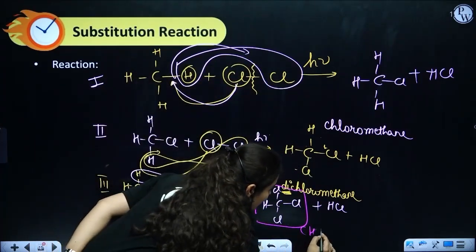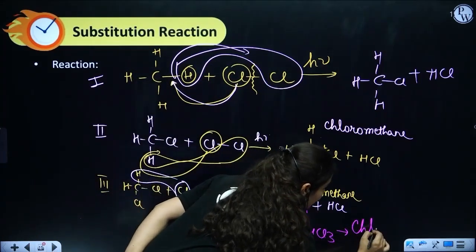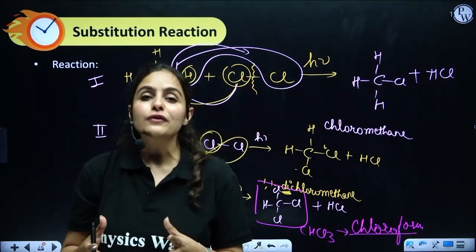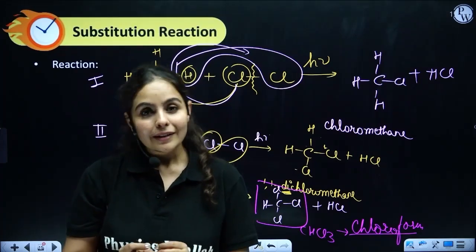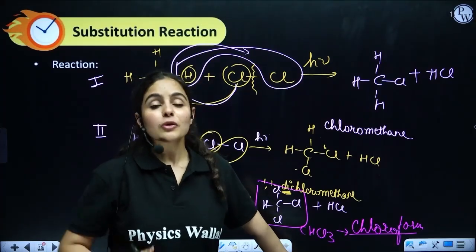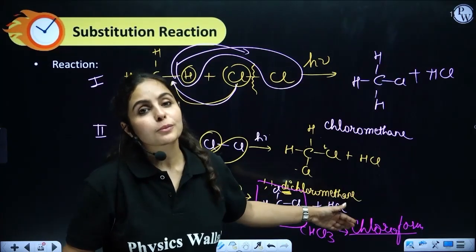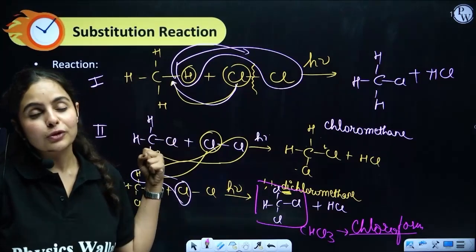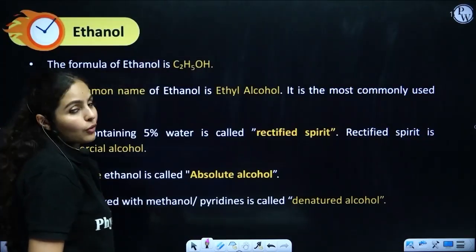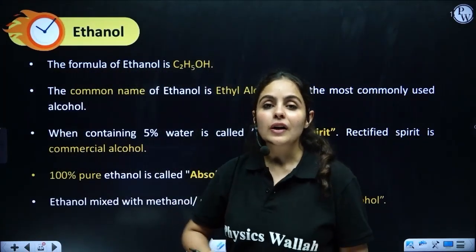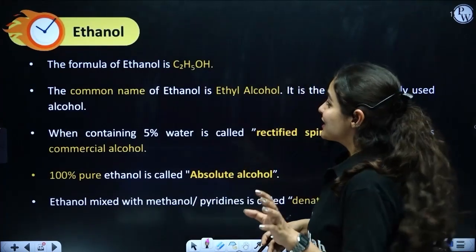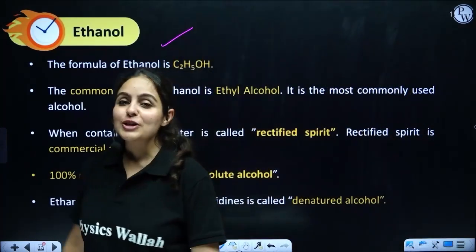CHCl3 is the formula for chloroform. So in this entire process of substitution, we can actually form chloroform. Clear? So if this reaction is going on and we need to extract chloroform, we have the ability to stop this reaction in between and extract chloroform from here. So yes, chloroform is made by this process, which is substitution of methane in presence of sunlight. Yeah, solid. All right, guys. On that positive note, let's move on to our next topic.